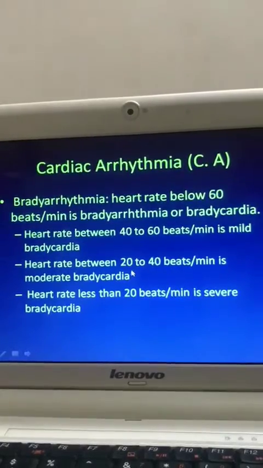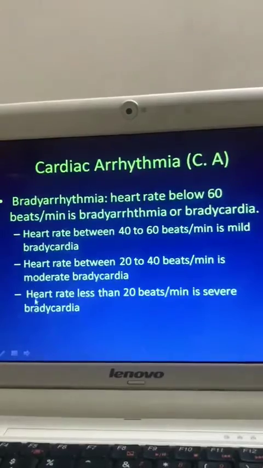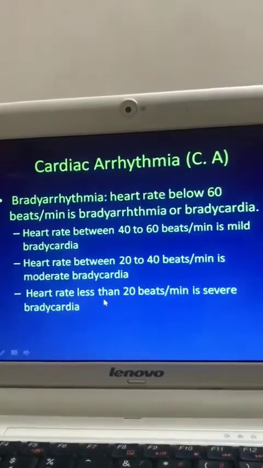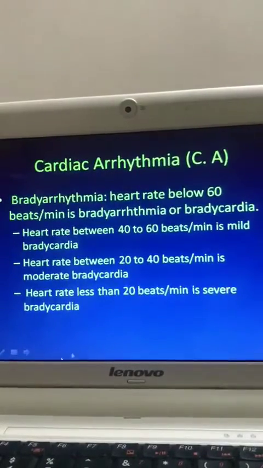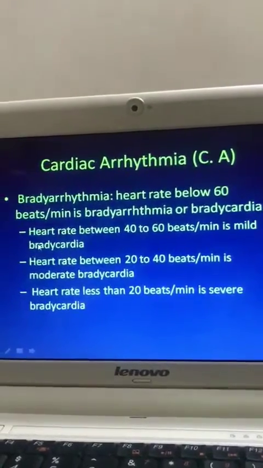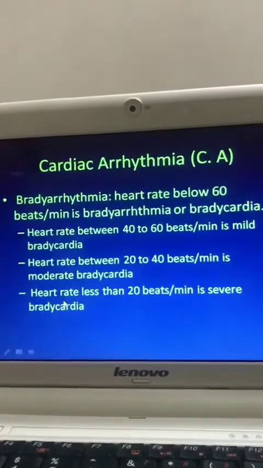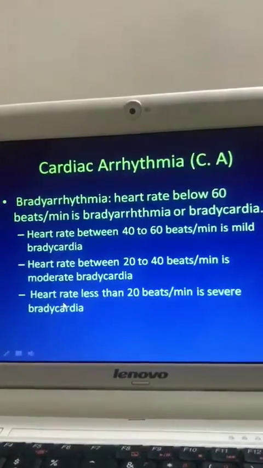When heart rate is 20 to 40 beats per minute, it is moderate bradycardia. And when heart rate is less than 20 beats per minute, it is severe bradycardia.